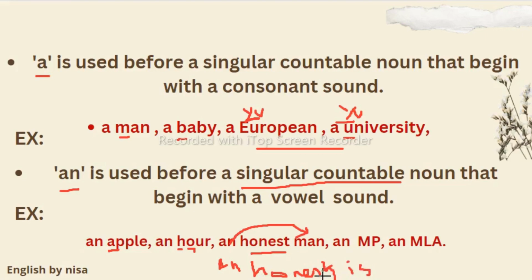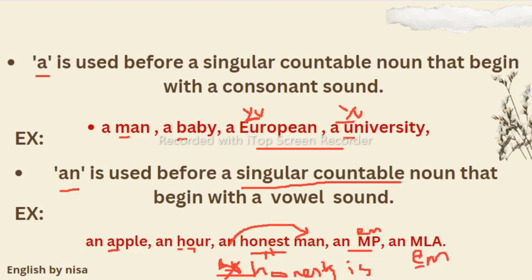If a noun comes after honest, then definitely we have to take an article. If no noun comes after honest, then there is no need to write the article. So we are giving articles to nouns, not to adjectives. And now, an MP. Why have I written MP? Because I am pronouncing M as EM, which gives a vowel sound. And MLA, again I am pronouncing it as EM-L-A, which gives a vowel sound.